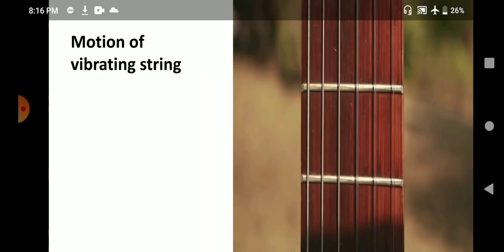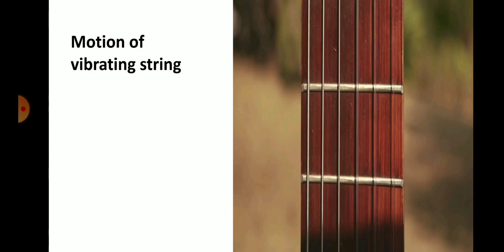Next, motion of the vibrating string. Here a small video we'll see where we can see the motion of the string when they are set in vibrating motion. Now see here.